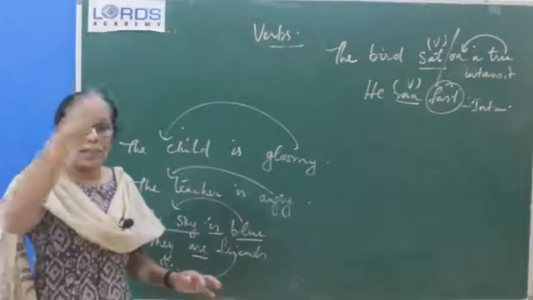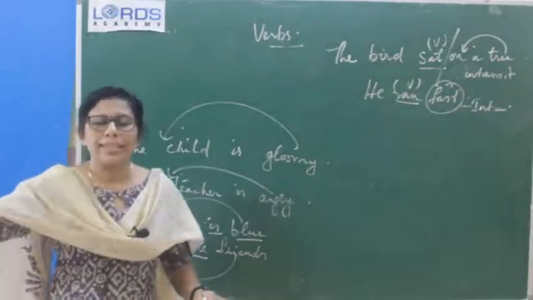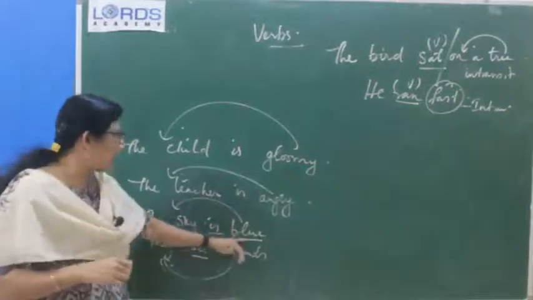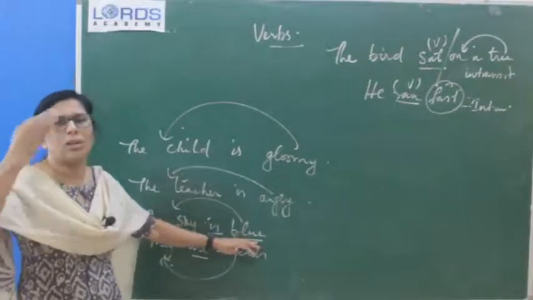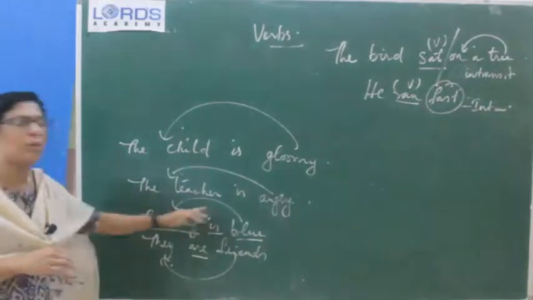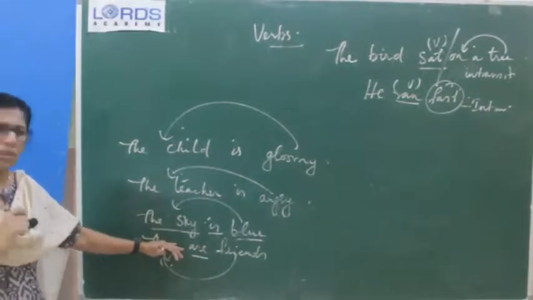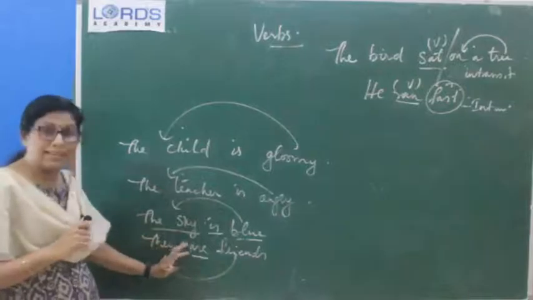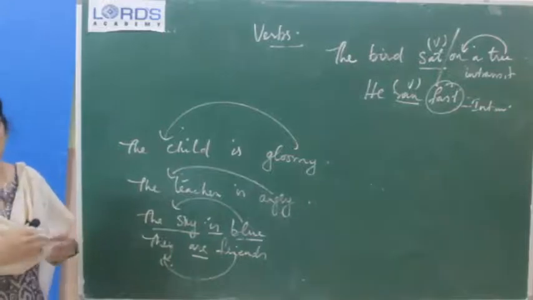Okay. So the boy plays cricket. So plays what? Cricket. Cricket is something different from the boy. That is why we call it an object. The sky is blue. We cannot call blue an object. Why? Because blue is a complement, or is the color of the sky itself. So this is coming back to it. This is attributing back to its subject. That is why we cannot call it an object. It is a complement only. Okay, same way, they are friends. It's a complement. This friends is not somebody other than they. They itself are called friends. Okay, they themselves, they consider them as friends.